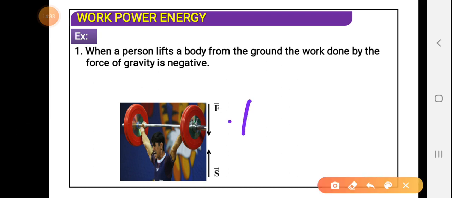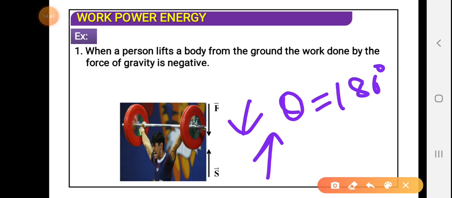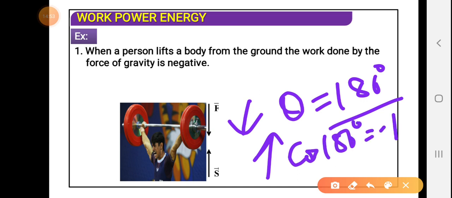The force of gravity is always downward, and the displacement is in the opposite direction, so the angle between them is 180 degree. Cos 180 degree is equal to -1, so the work done here is negative, and the maximum negative occurs when theta is equal to 180 degree.